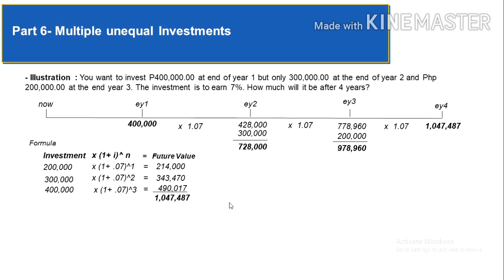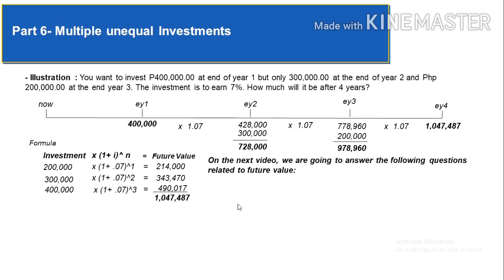So we have already answered one particular question in this video, and that is how much will be the future value of the investment where the rate and the amount of investment were given. In the next video, we are going to answer 2 questions. The first question is, if one wanted a specific value in the future and the rate of return is given, how much should one invest?